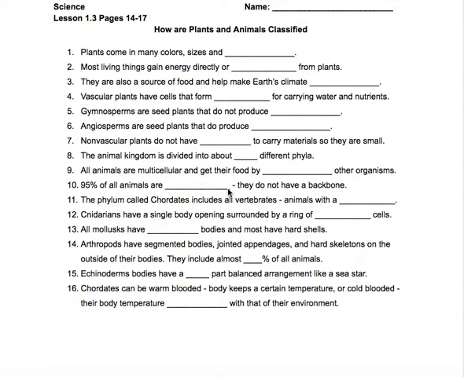Continuing on, we're about to get to note number 10. About 95% of all animal species on Earth are invertebrates. What's an invertebrate? Invertebrates are animals that do not have a backbone. They range in size from microscopic mites that cover your body to the giant squid, which can be 20 meters long. And so it's just a fact.